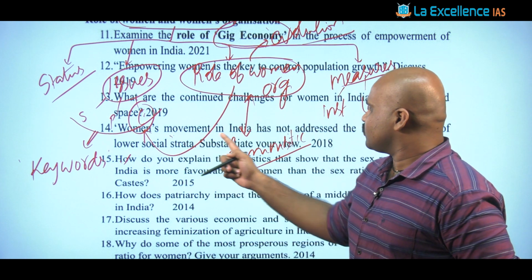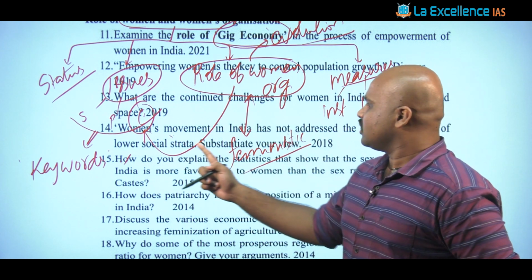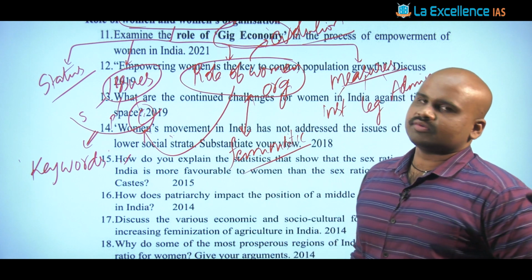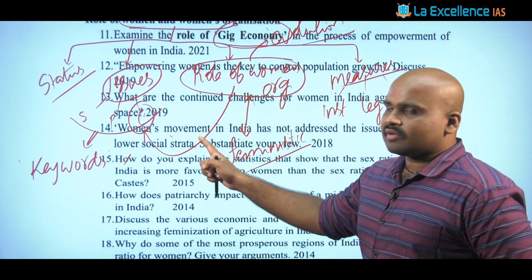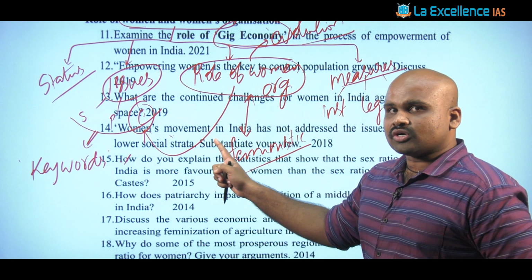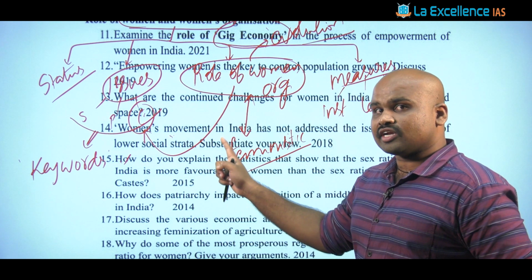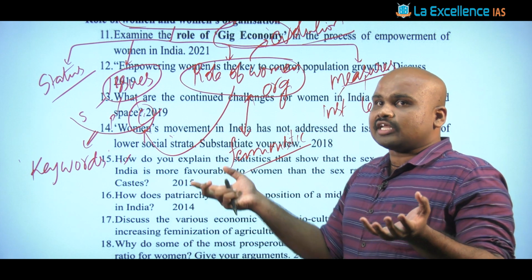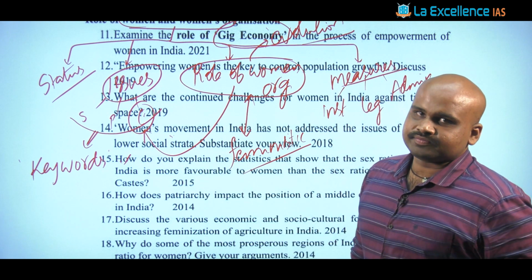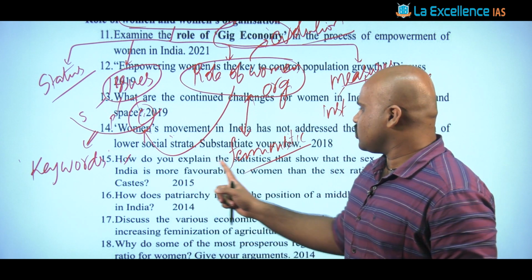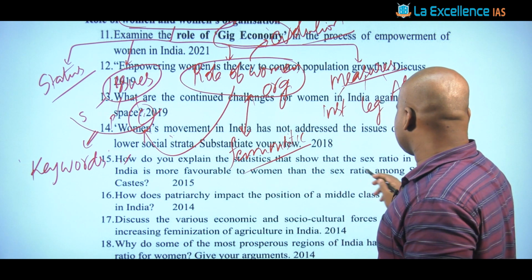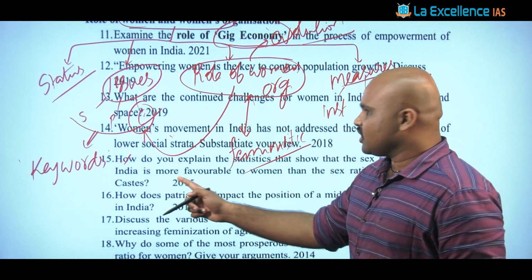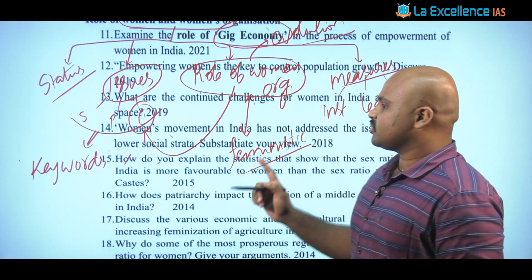Look at this: women movements in India have not addressed the issues of women of the lower strata, substantiate your view. That means it is fundamentally talking about not only women as a topic, but also that the economic profile of the individual creates a double burden on the women. That is a major issue. Then, how do you explain the statistics that show the sex ratio in tribes being more favorable than the sex ratio among scheduled castes?